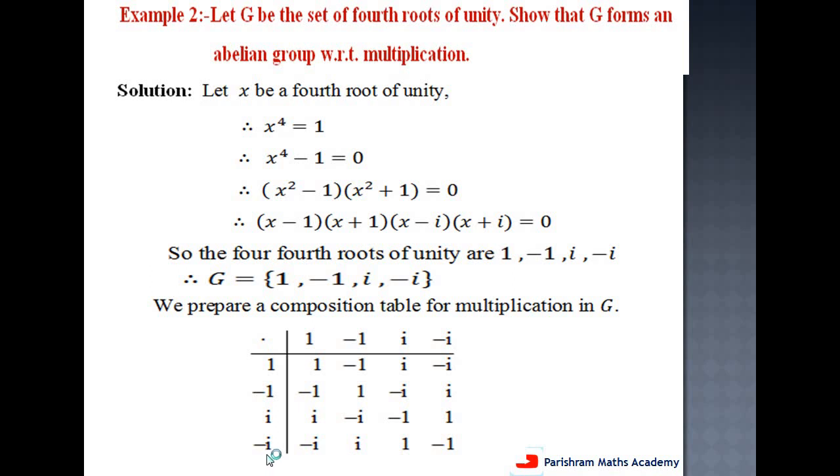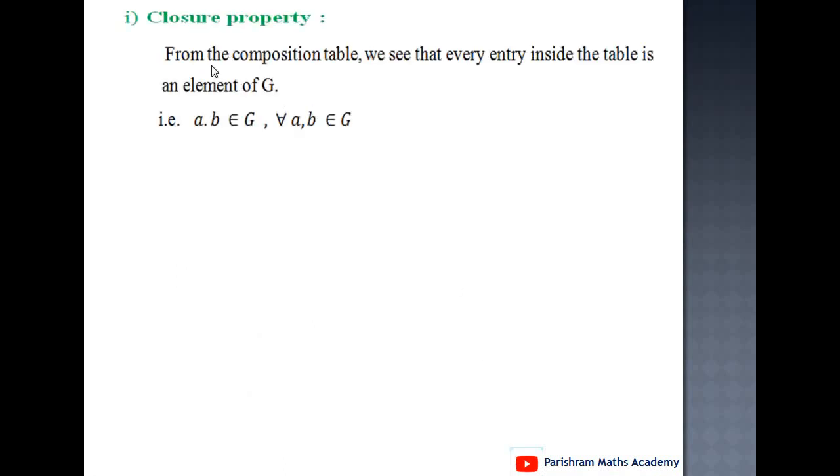And last, minus i into 1 is minus i. Minus i into minus 1 is plus i. Minus i into i is minus i square, which is minus minus 1, therefore plus 1. And last, minus i into minus i is plus i square, and the value of i square is minus 1. This is the composition table for multiplication in elements of G. Observe that all elements in this composition table are also elements of G.